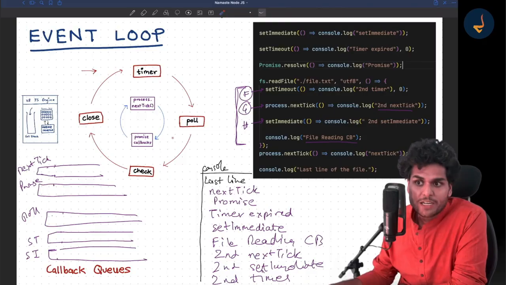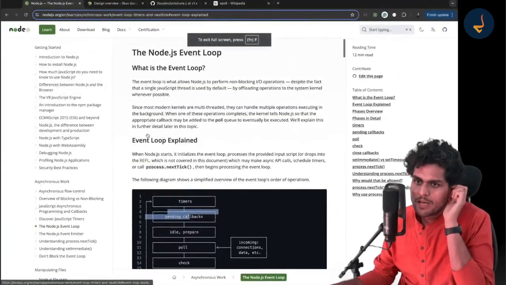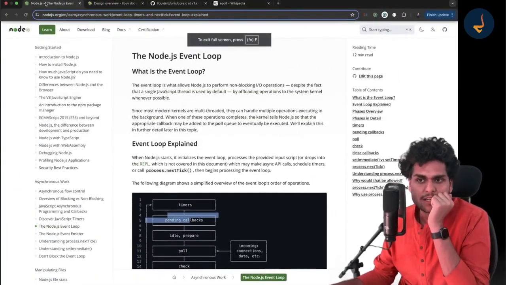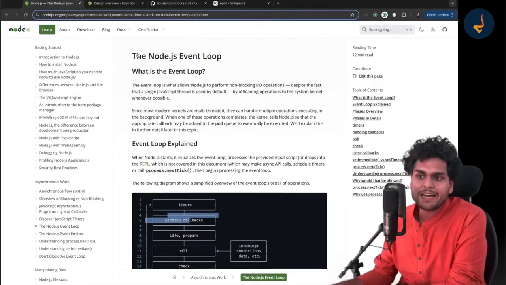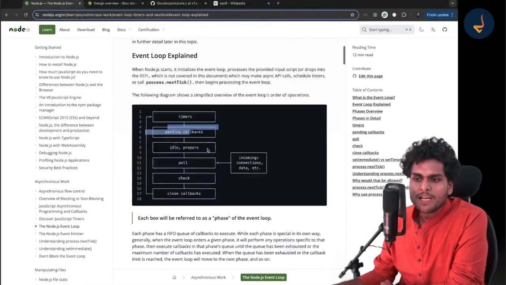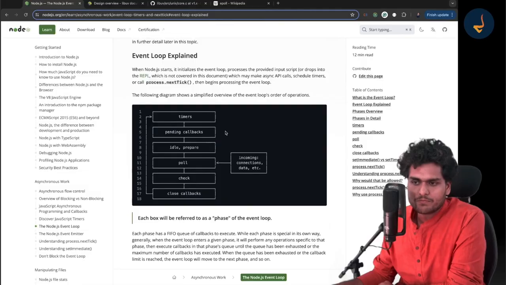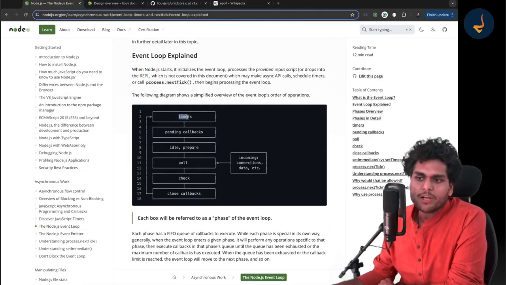The best way to learn is to go to the documentation. If you go to the Node.js official website and read about the Node.js event loop, you will see the diagram. I already told you about timers, the timer phase. I told you about the poll phase, the check phase, and the close phase.